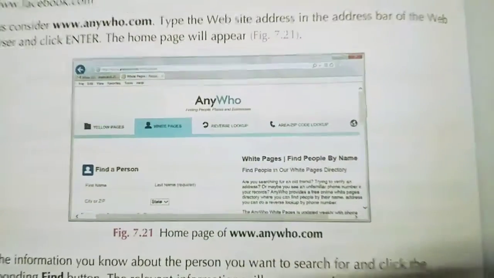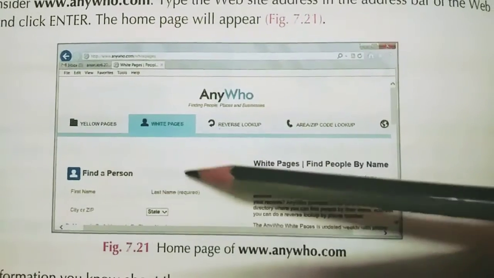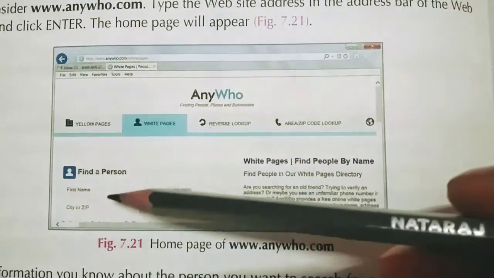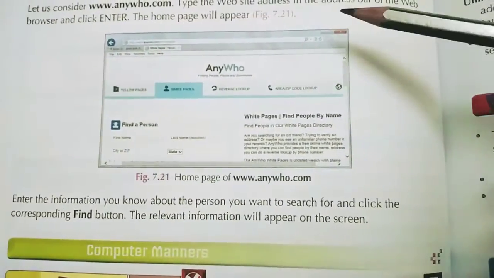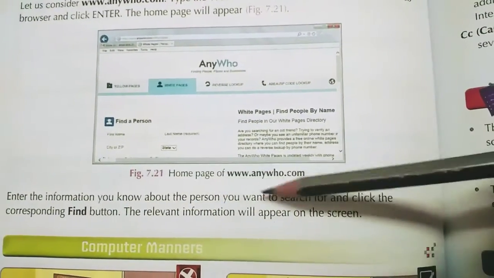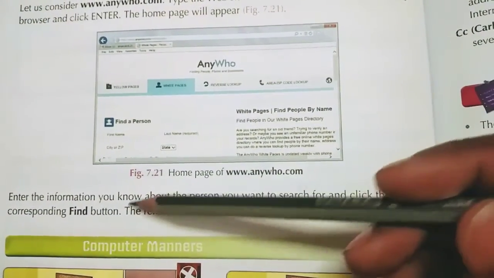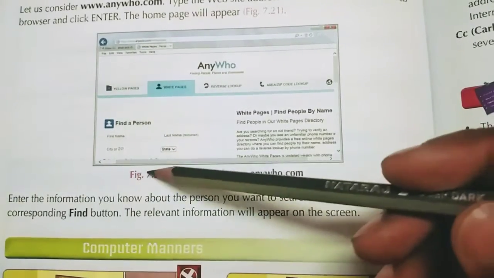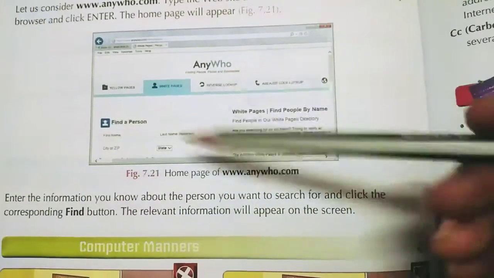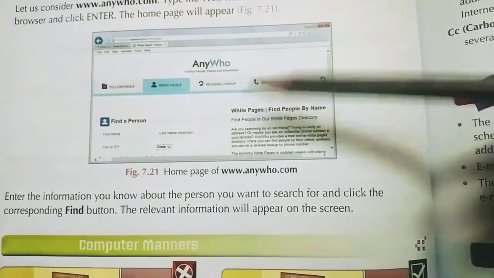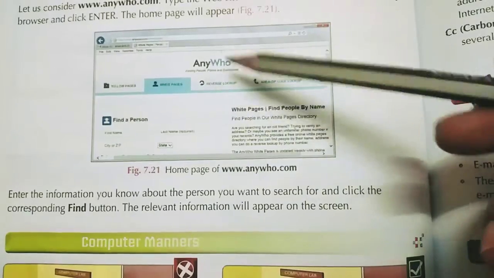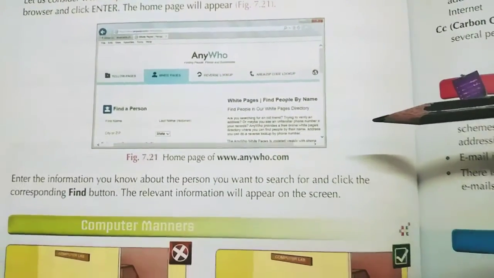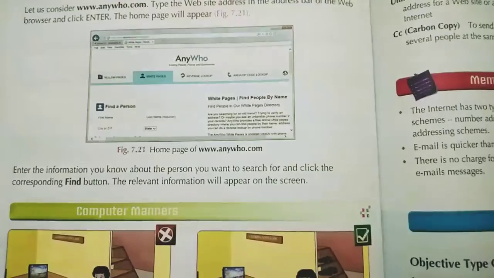Write the first name of the person. You can see here, write the first name, write the last name, write the city or zip. Zip means the pin code of the city. Then the state. It will ask for many details, and at last you have to enter. Then it will find that person. Enter the information you know about the person you want to search for and click the corresponding find button. Here you will see a find button below. Click on the find button, then anywho.com will search for that person. The relevant information will appear on the screen. If the person is available, then that person's information will be shown on the screen. Understood? In this way you can find many persons on the internet.